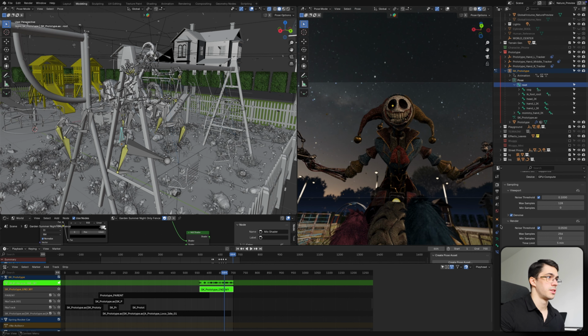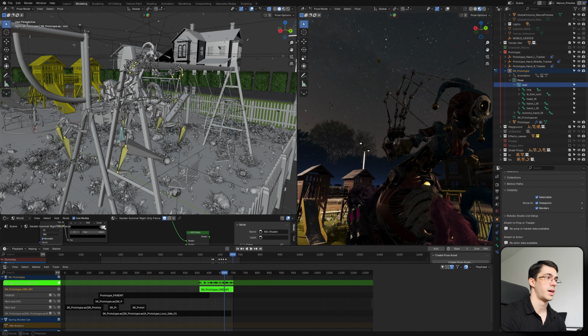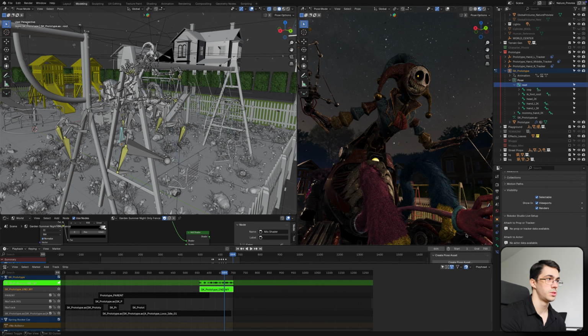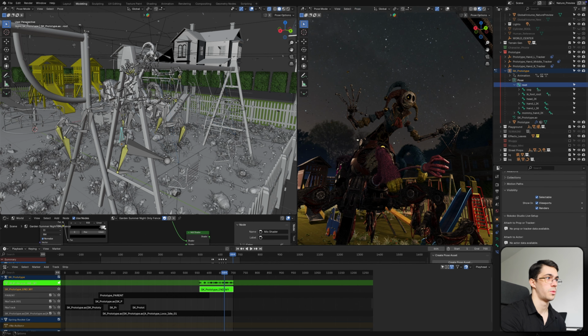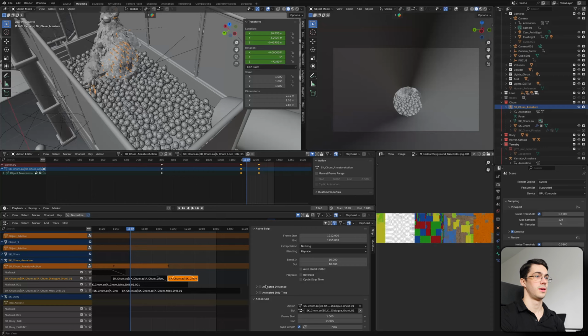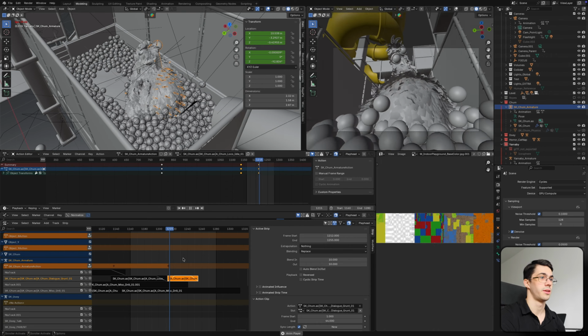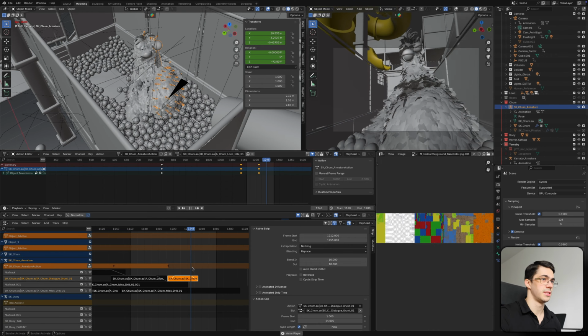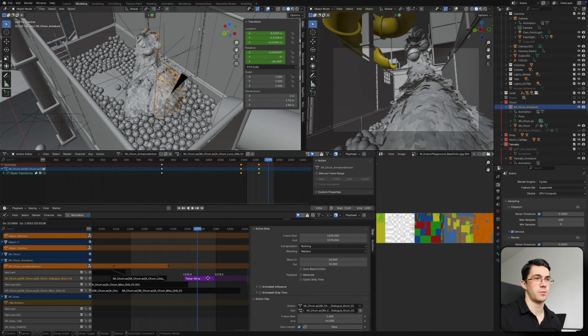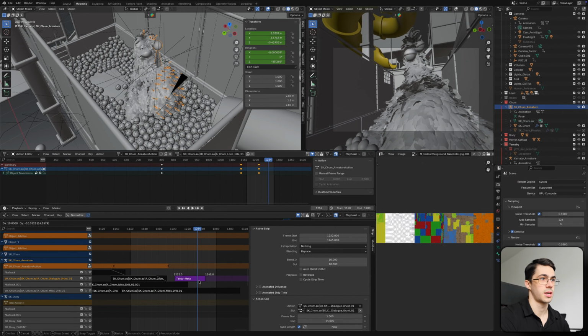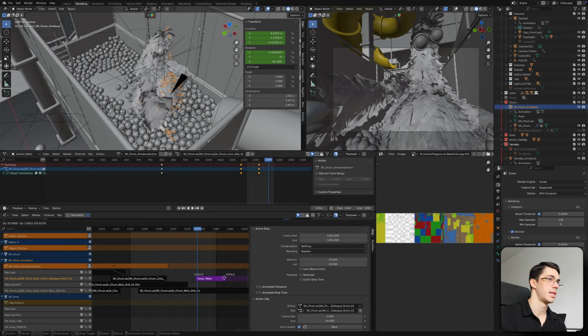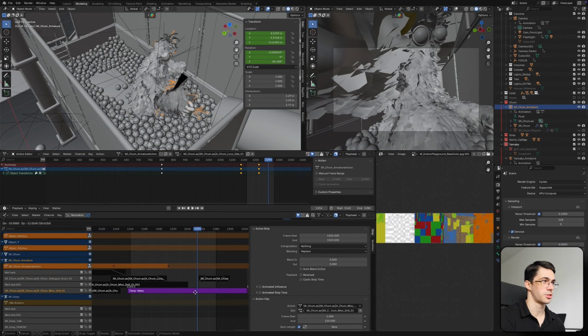I also add custom properties to a character, and using drivers I am able to control IK influence from multiple bones without having to animate each one individually. This is an example of how I mix animations for characters in the nonlinear animation tab in Blender. This scene also has a simple physics simulation for balls, and as you can see, it's easy to offset animations and make smooth transitions between actions.